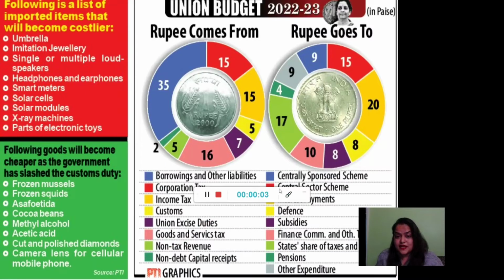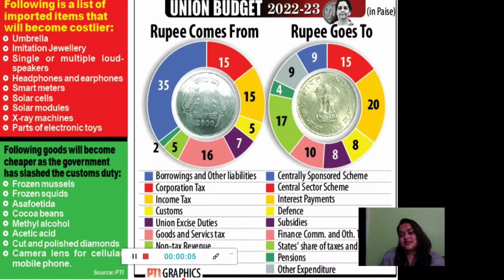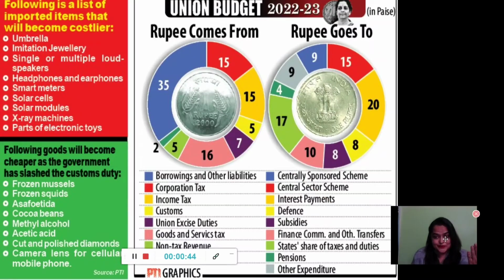If you have seen my last video, you would be able to understand this. I have tried explaining in detail where the money comes from and where the money goes. What I wanted to share with you here were these 2 things. These are the imported items which would be costlier under the budget this year: artificial or imitation jewelry, umbrellas, loudspeakers, headphones, earphones, smartwatches, cellular models and cells, x-ray machines, and parts of electronic toys. So all these imported items will be a little more expensive this year.